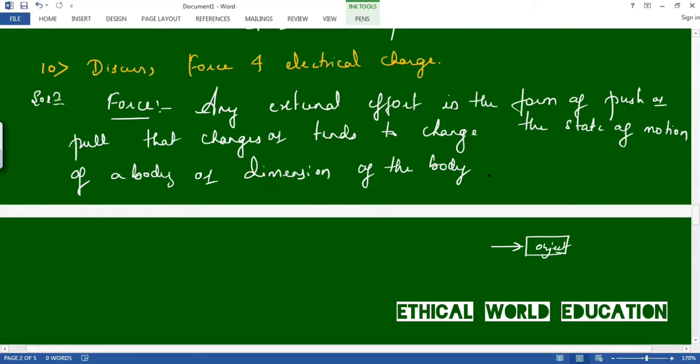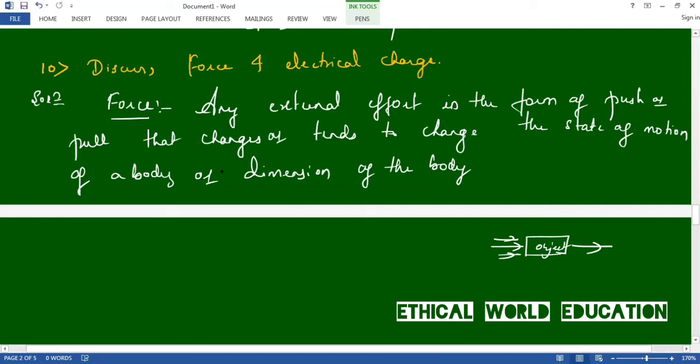You are pushing, meaning applying force in this particular direction. It might change its shape or direction, or it might start moving in this direction. It might change the dimension or the shape of the body. All this combined is called force. It is the definition.